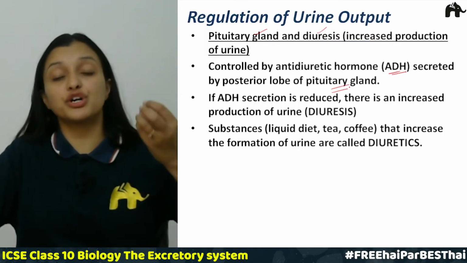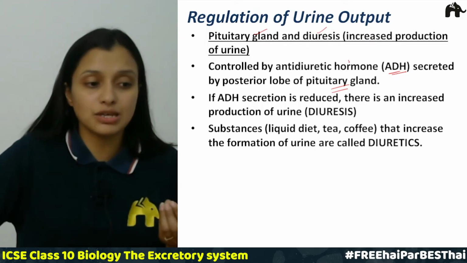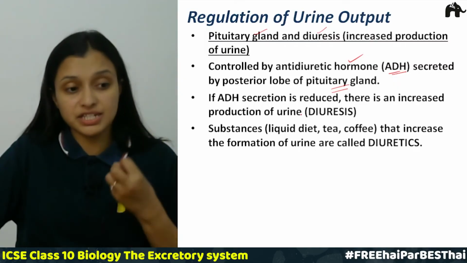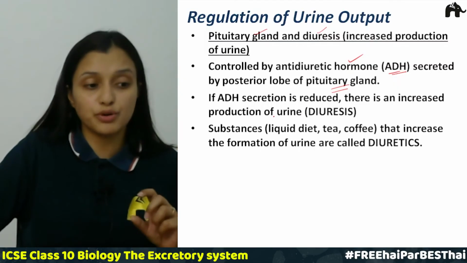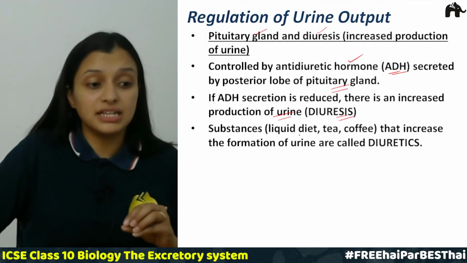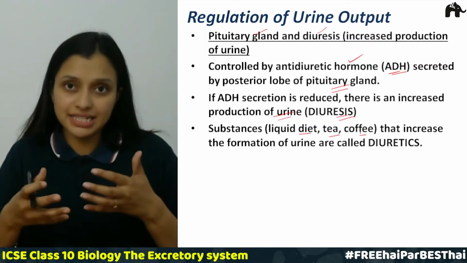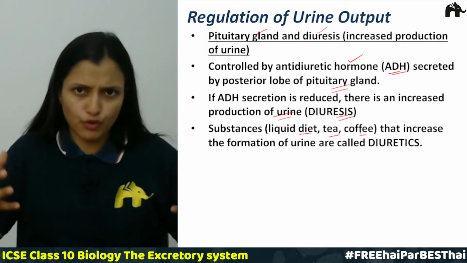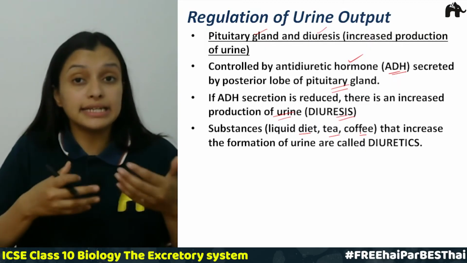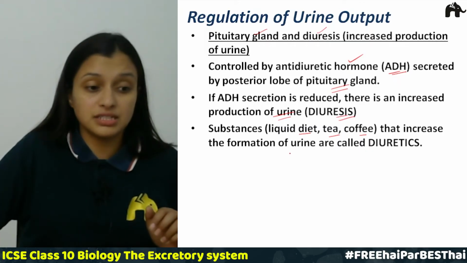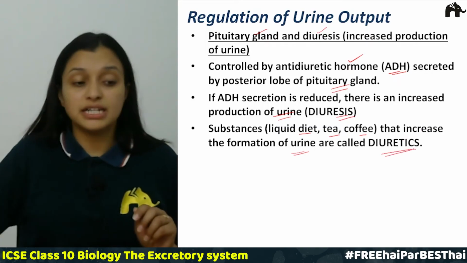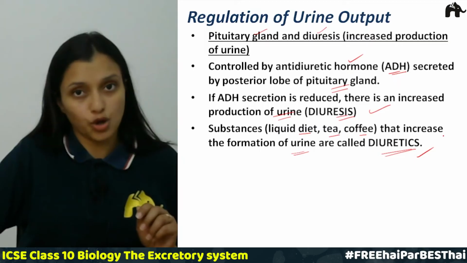The posterior lobe of the pituitary secretes this hormone, that is ADH. If the secretion is reduced, there is increased production of urine, that is diuresis. And if substances like liquid diet, tea and coffee are increased in the diet, so if you take a lot of water, a lot of coffee or tea, this increases the production of urine, which is called diuretics, right? So diuresis and diuretics.